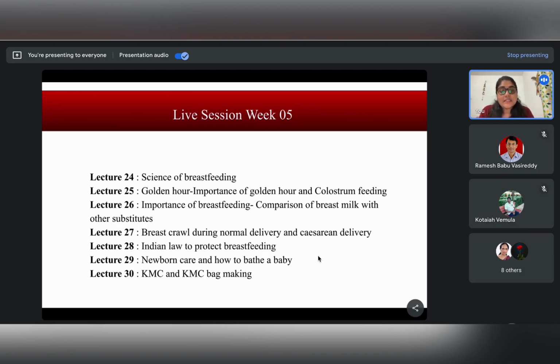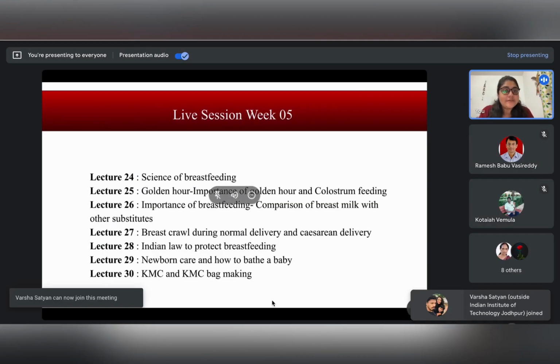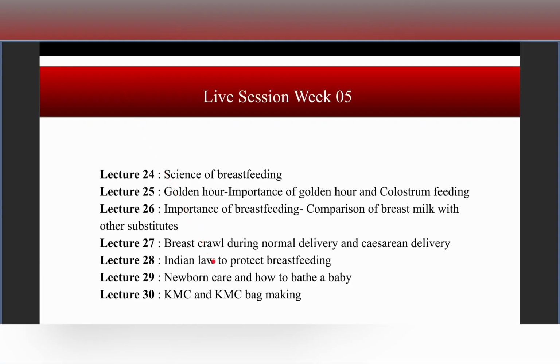We will again learn about the comparison of breast milk and the different milk substitutes which are present. We will also practice problems related to breast crawl and whether the crawl differs in cases of normal delivery or cesarean delivery. Then we'll see some problems based on the Indian law to protect breastfeeding and also about kangaroo mother care.